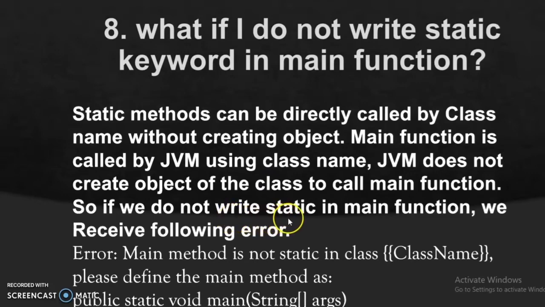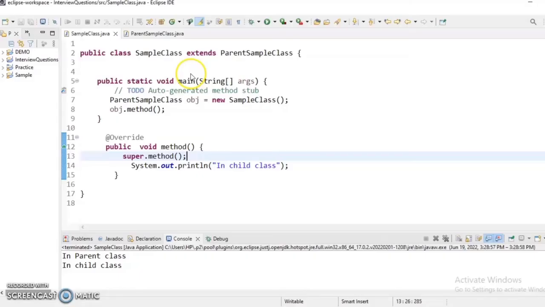So suppose we don't write the static keyword in the main function, what will happen? It will try to find the main method that should be static, because it will try to call the main method with its class name, but it will give us a runtime error because it will not find any such method that can be directly called by the class name, because there is no static main method present in the class. So let's see a demo also, so that we can get more understanding.